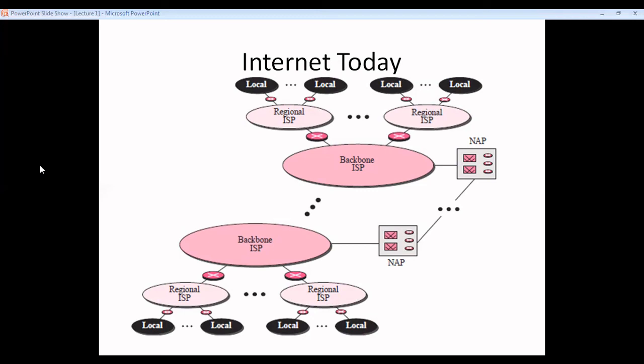The NAP, the network access point, helped these ISPs to connect to other ISPs. After that, there were regional ISPs, local ISPs, and then other host computers. In this way, this internet is working.